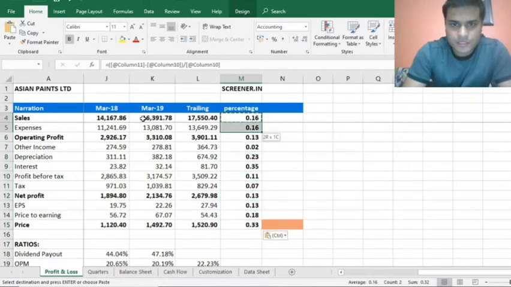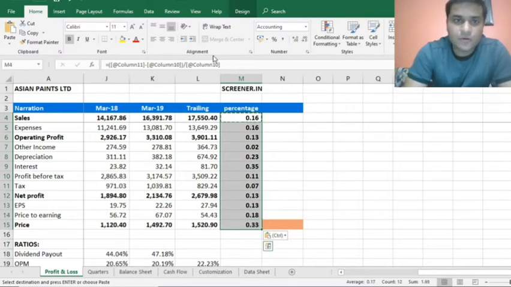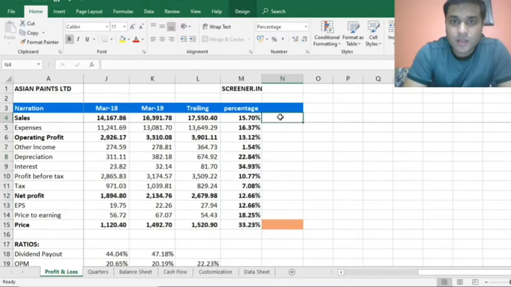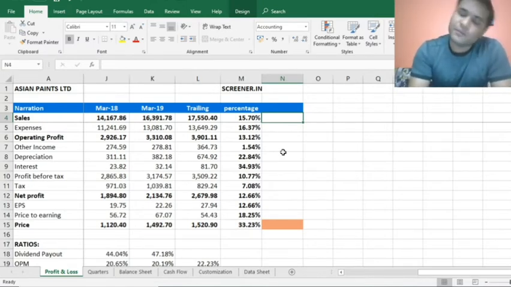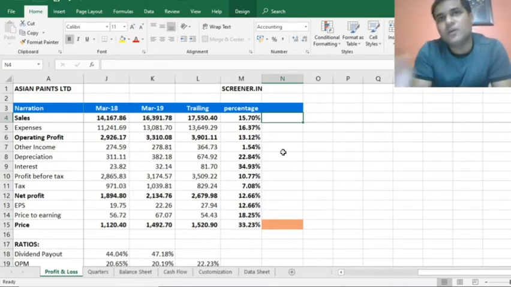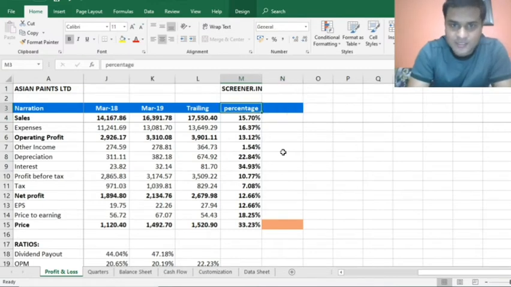Now, let's see what happens here. How do we analyze this? We analyze this in terms of percentage. The reason we want to find out is, if the income went up by 15%, the profit should have gone up equally. Then why are the profits less? So we'll answer this here.